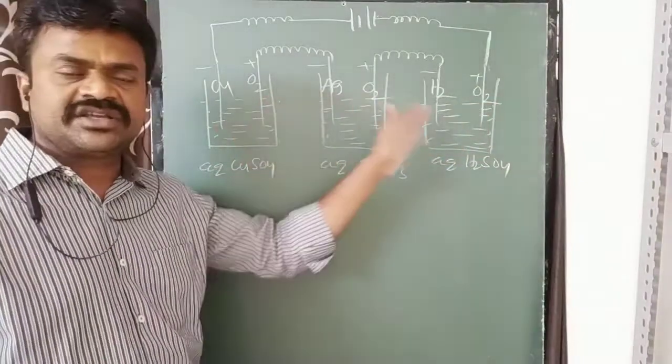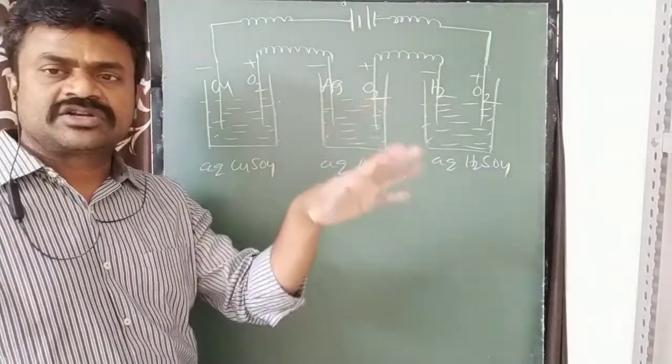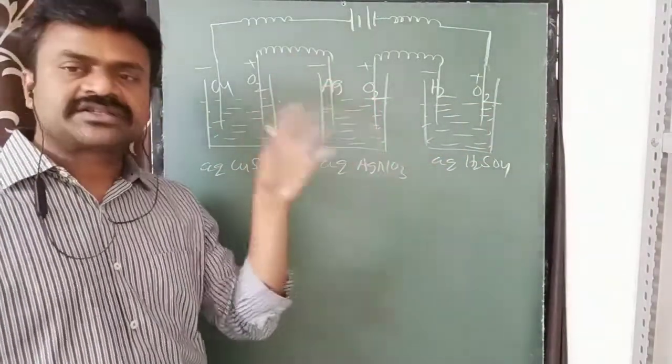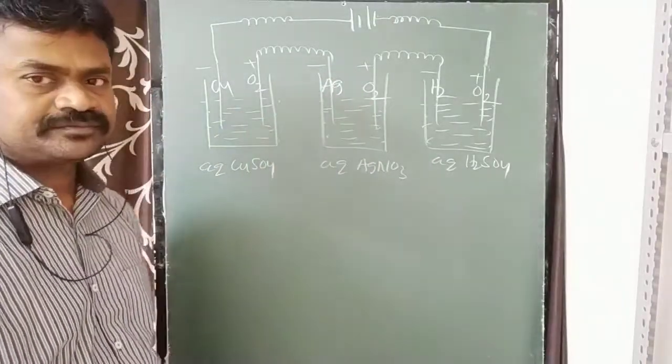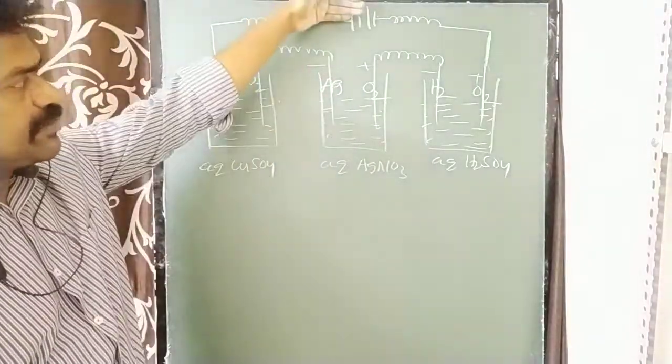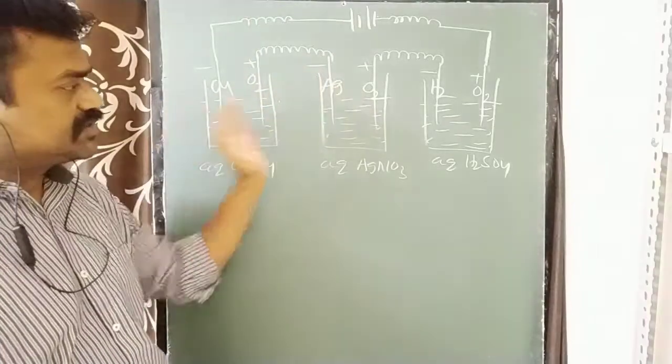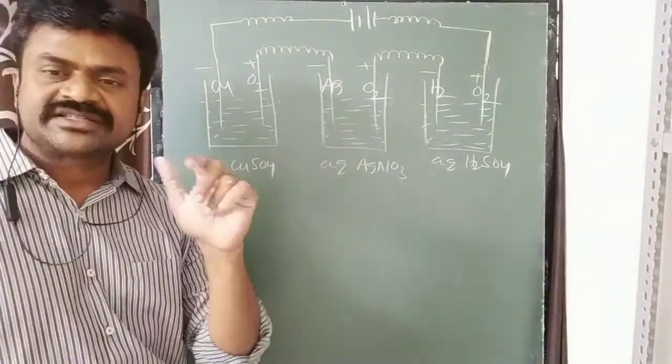So these 3 are the possible products at different electrodes. Okay. When the same quantity of current is passed, these are the products. Now see the second law.